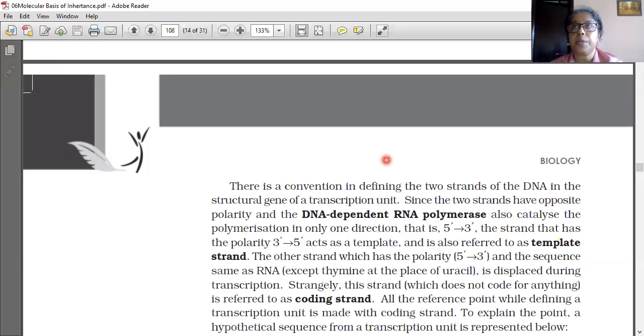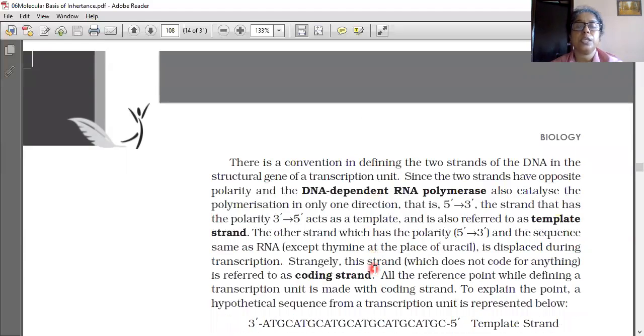Actually, the code is coming from the template strand only. By seeing the template strand, complementary base pairs are added in RNA. Actually, the coding strand will be equal to the RNA except uracil and thymine. Coding strand will be similar to the RNA only. The coding strand is actually not coding anything, but strangely it got the name coding strand. All the reference points while defining a transcription unit are made with the coding strand only.